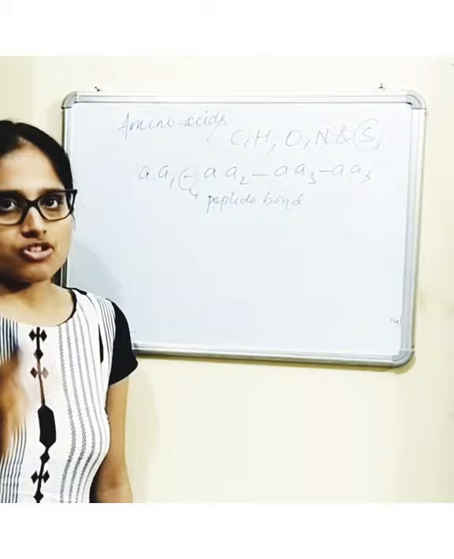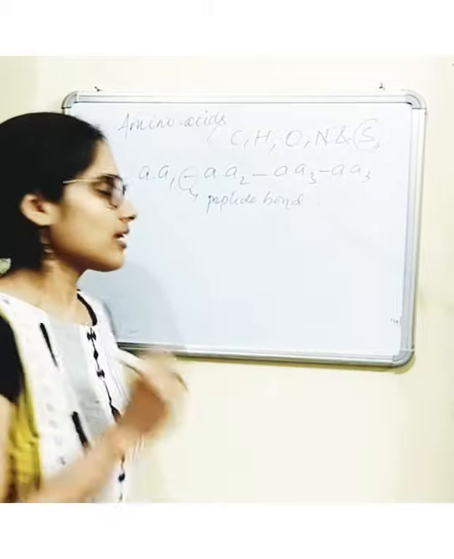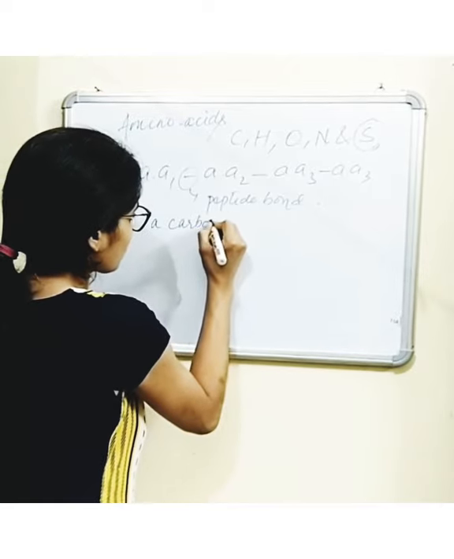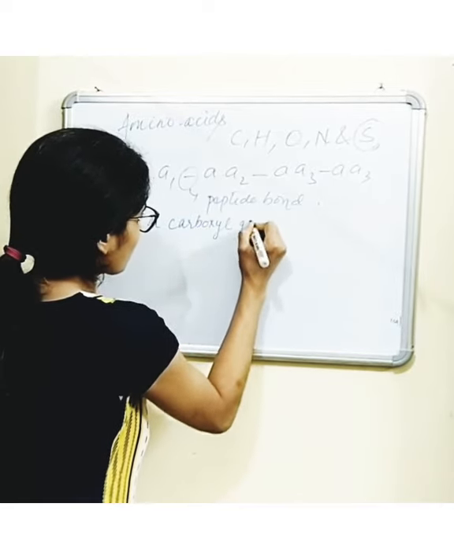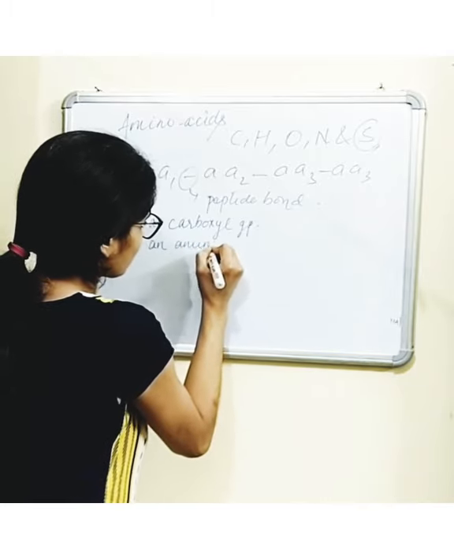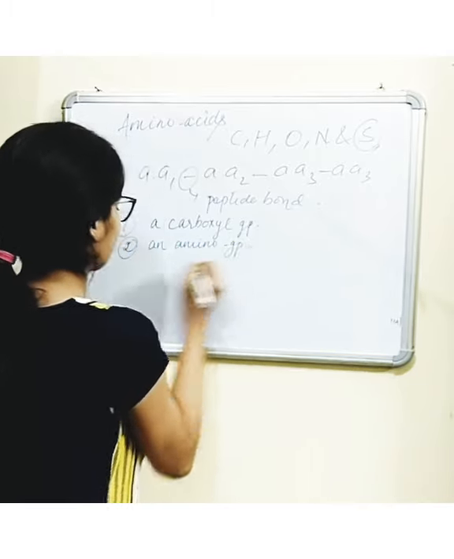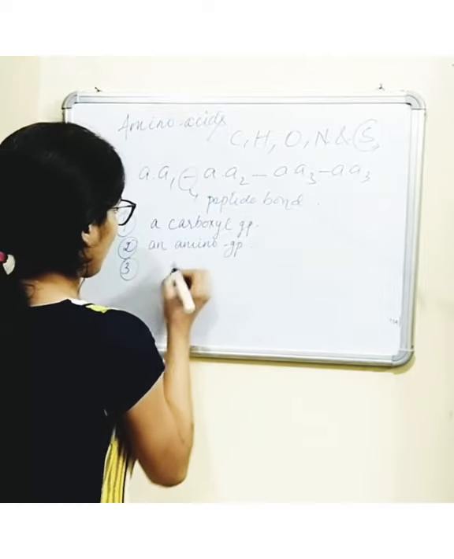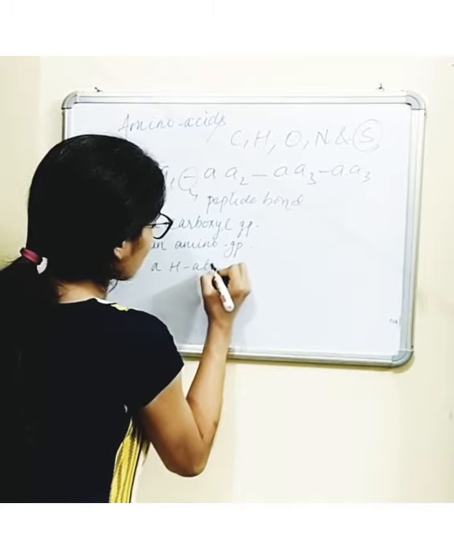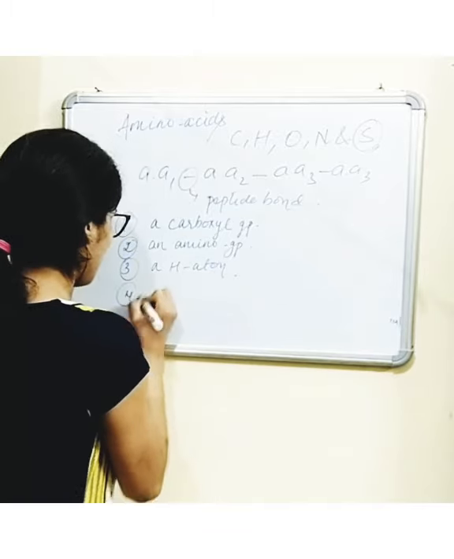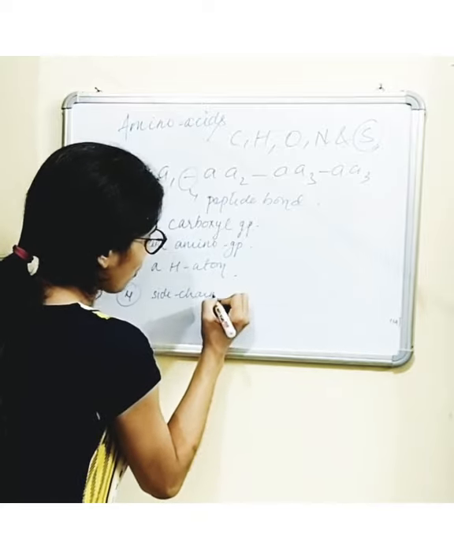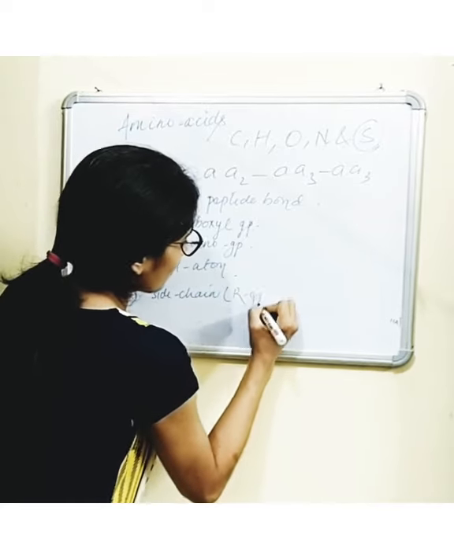So the general structure of an amino acid includes a carboxyl group, an amino group, a hydrogen atom, and a side chain or variable R group.